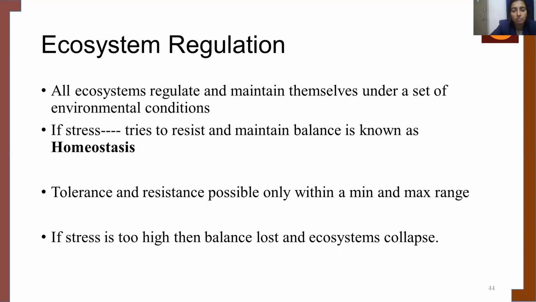The tolerance and the resistance are possible only within a minimum and maximum range. So for this resistance and maintaining the balance, there is a minimum and maximum range. If the stress faced by the environment or the ecosystem is too high, then the balance of the ecosystem is lost and collapsed.